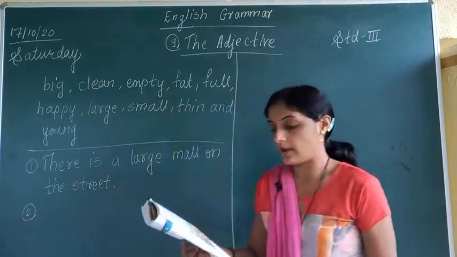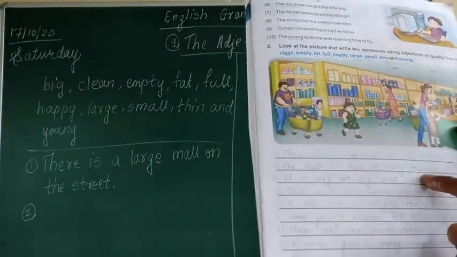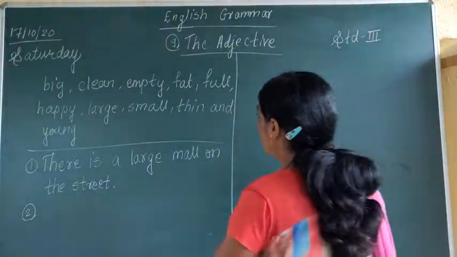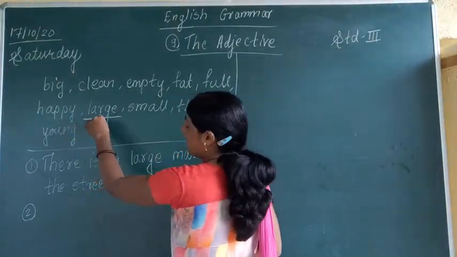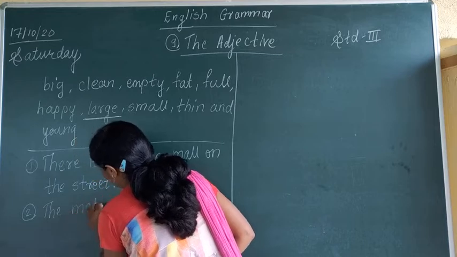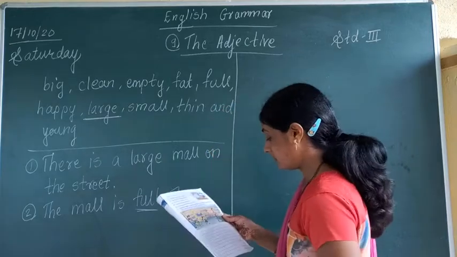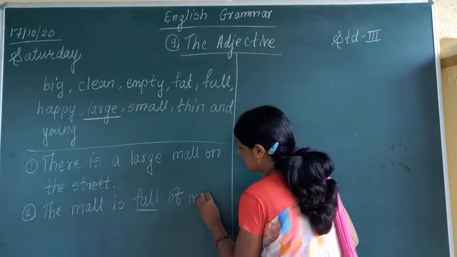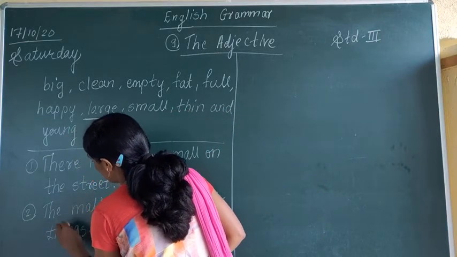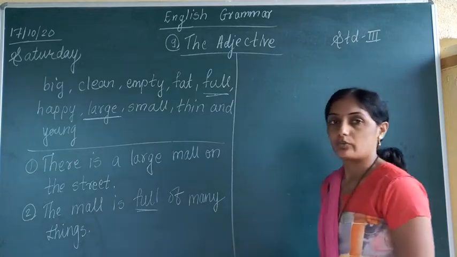The second sentence which I have made from this picture is, the mall is full of many things. Okay, what is the second sentence? The mall is full of many things. Now large, have we written the word large? Yes, so I am underlining it. Okay. Now the second sentence is, the mall is full of many things. Full, can you see the word full anywhere? Yes. So we have written the second sentence.